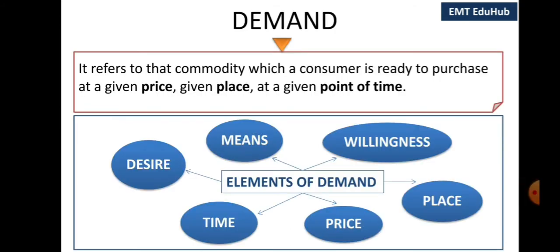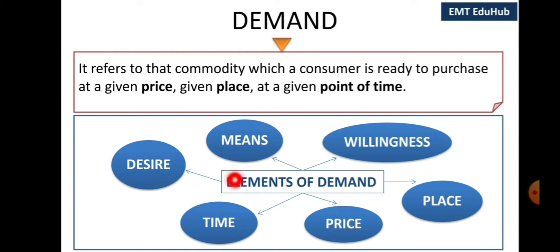In this lesson, we are going to discuss the theory of demand and its determinants. So let's get started. Demand refers to that quantity of a commodity which a consumer is ready to purchase at a given price, at a given place, at a given point of time. Demand includes three components, that is, price of the commodity, quantity of the commodity bought, and time period.